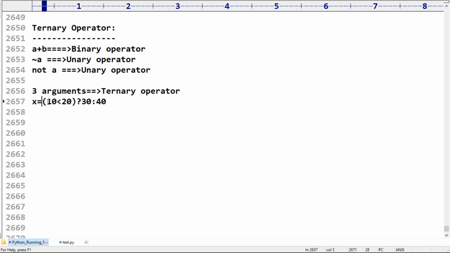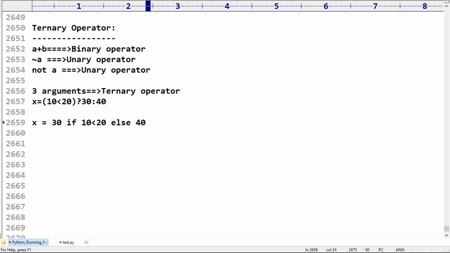First a conditional check is there. If it is true, this is the value; if it is false, then this is the value. That is a more programming style. But in Python, the syntax is very simple: x = 30 if 10 < 20 else 40.